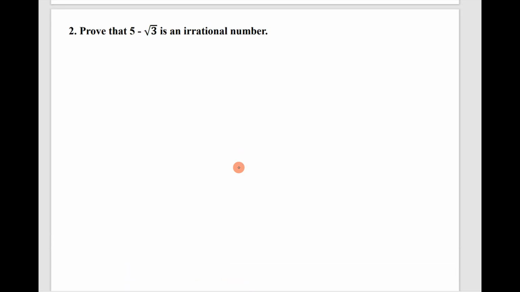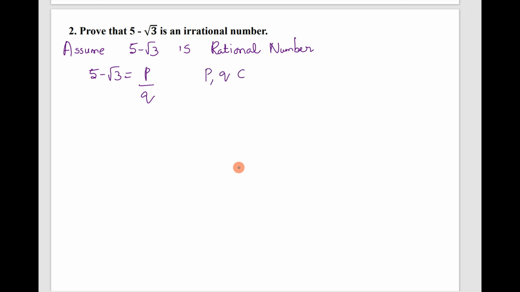What we need to do? The first step is to assume 5 minus root 3 is a rational number. We know that a rational number is of the form what? 5 minus root 3 equals p by q, where p, q are integers. The important condition is q should not be equal to 0.